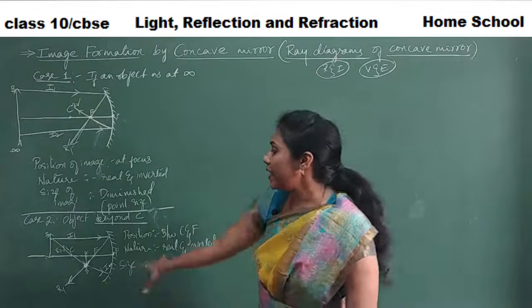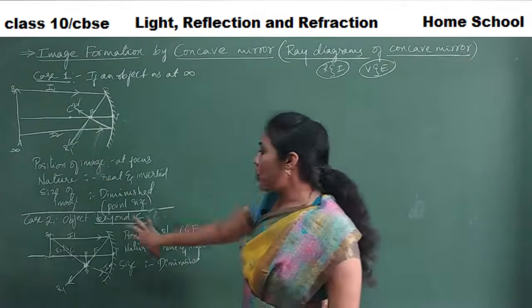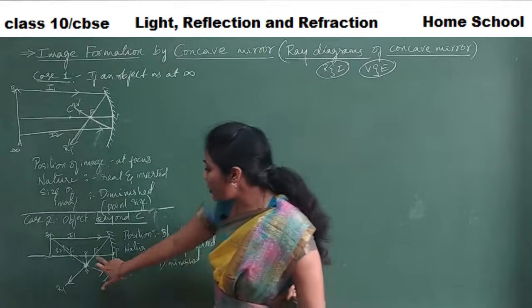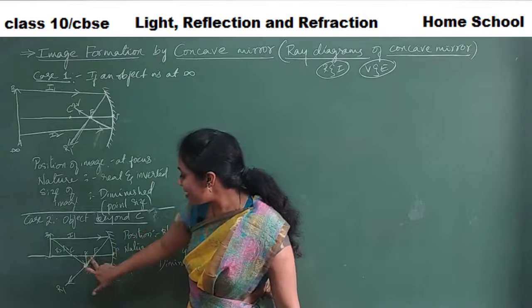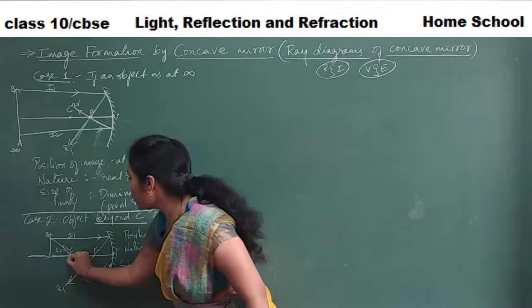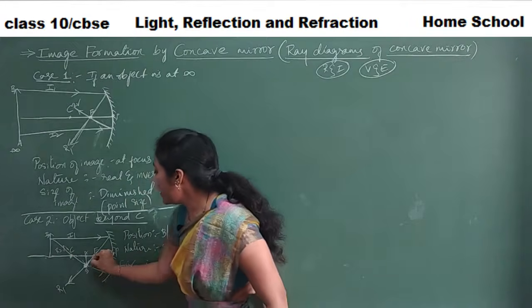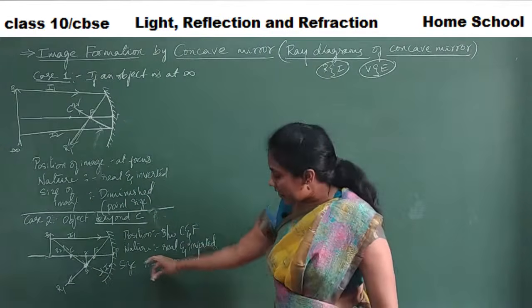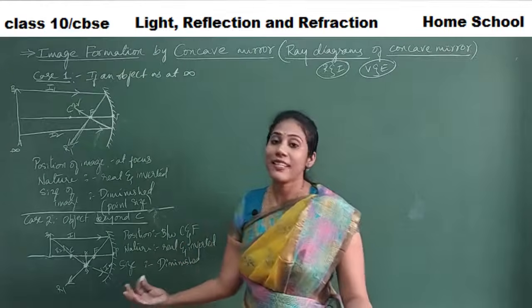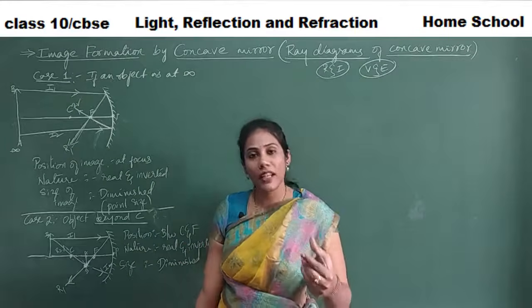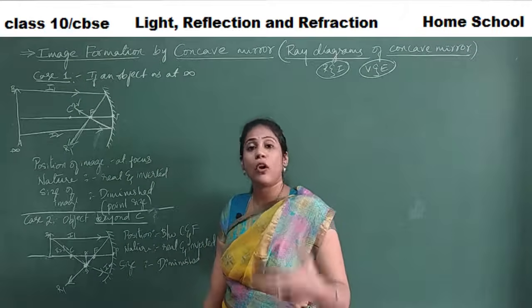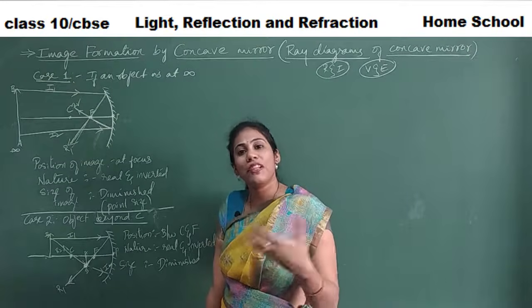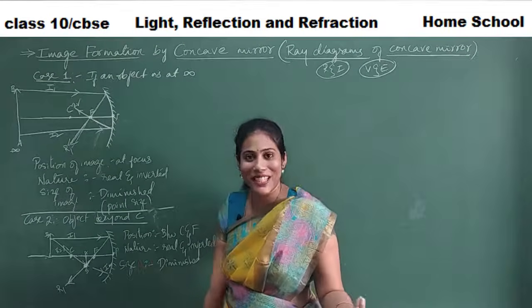So this is our case 2. In case the object is kept behind C, then the image is always formed between C and F. The nature of the image is real and inverted. The size is a little small, that is diminished, we will call it. Smaller size, decreased size, is always called by another beautiful word of English, that is diminished.